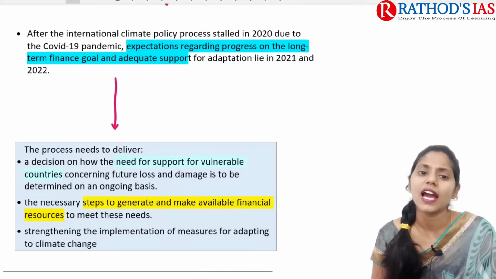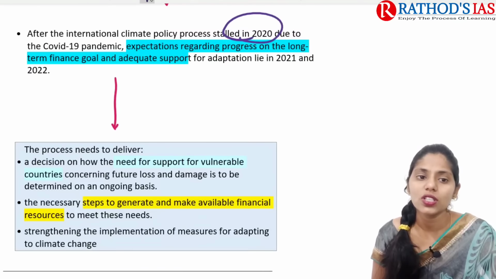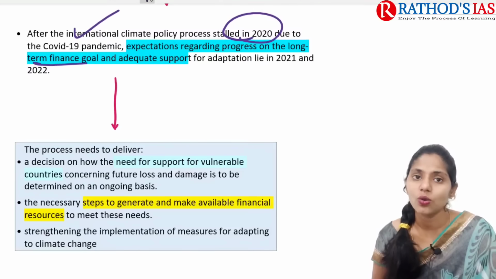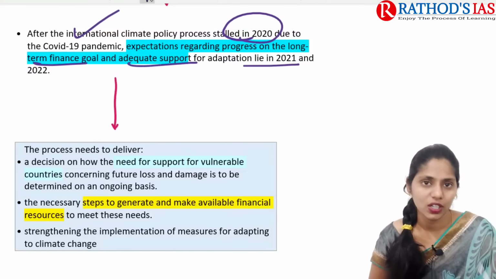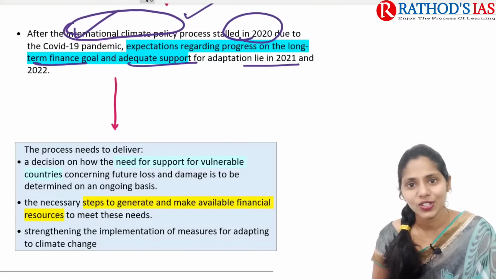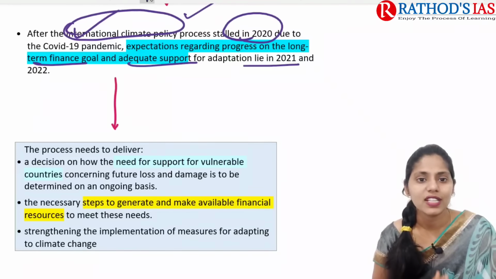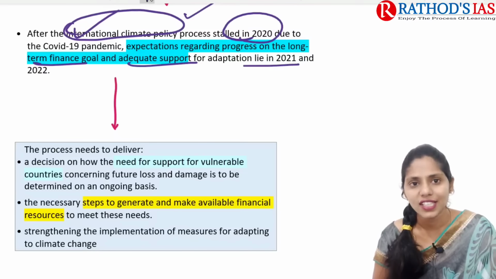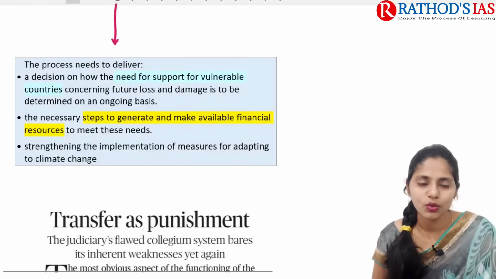And after the international climate policy process which mainly started in 2020, due to this COVID-19 pandemic, expectations regarding progress on the long-term finance goals and adequate support for adaptation lie in 2021 and 2022. Okay, so after international climate policy started, what happened? Expectations of the different targets of countries had been pending because there is no proper adequate financing support. So if you're talking about the process needing to deliver, what is the way forward?